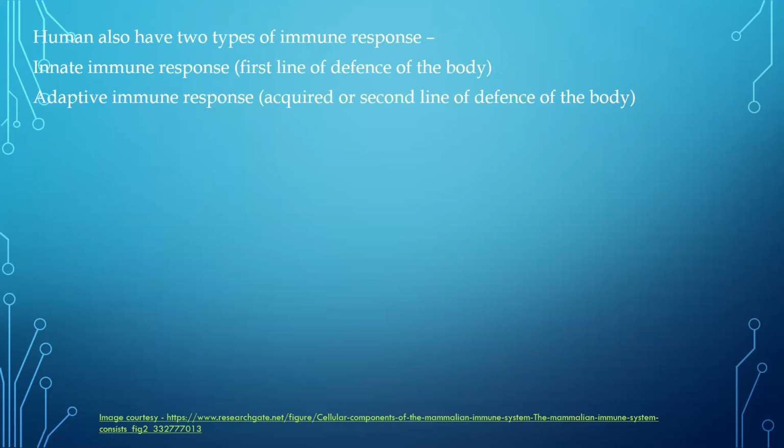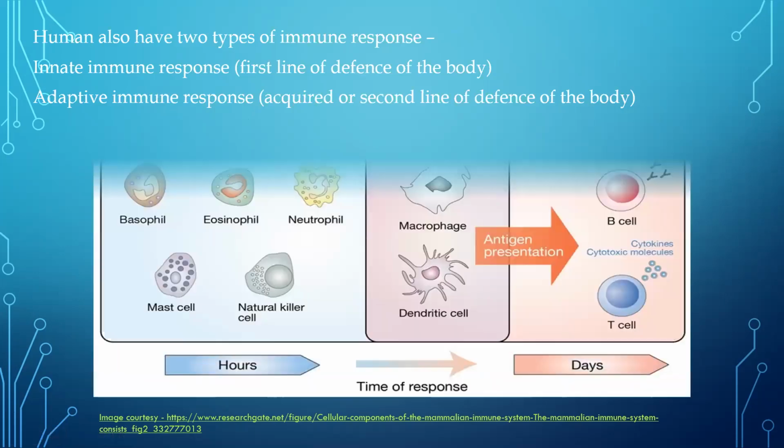Whereas your adaptive immune response, we acquire this type of immune response. And how do we acquire it? Only when we are exposed to a pathogen. Only when we are exposed to a pathogen, then we acquire the immune response, and that is called the adaptive immune response. And that is the basis of vaccination also. Remember, I told you about memory cells. Memory cells are produced during adaptive immune response when we are exposed to a pathogen, and these memory cells, as I mentioned before, are going to give lifelong protection.